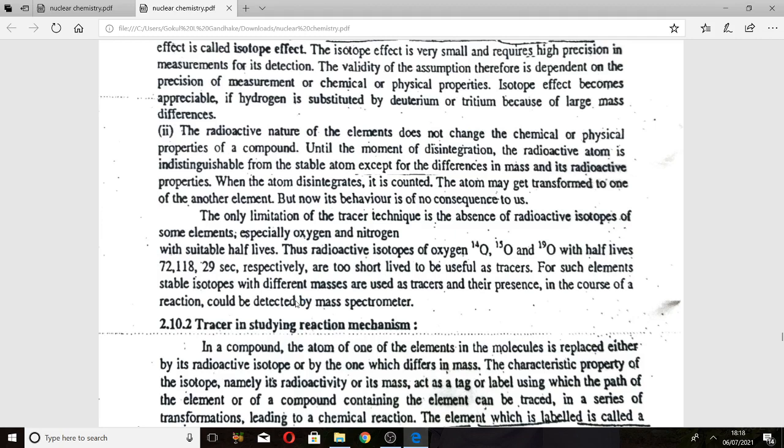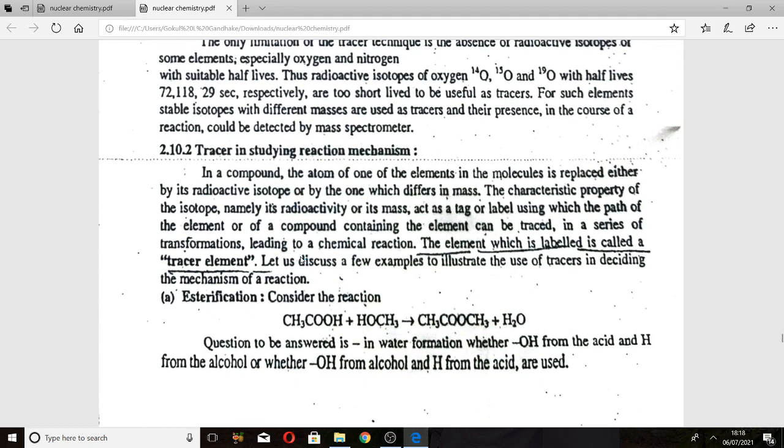Let me see the tracer as used in studying reaction mechanisms. The characteristic property of radioactivity or mass acts as a tag or a label, using which the path of the element, or of a compound containing the element, can be traced. In a series of transformations leading to a chemical reaction, the element which is labeled is called a tracer element.